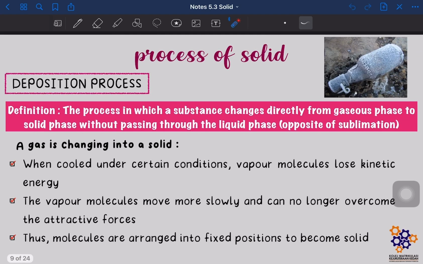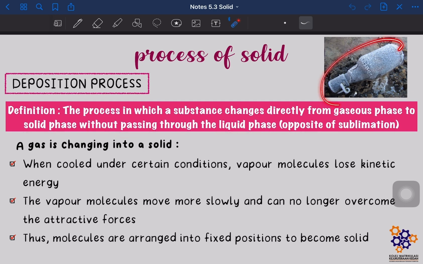Okay, and then last but not least, we have deposition process. So dia adalah lawan kepada sublimation. So kalau tadi sublimation daripada solid kepada gas, now kita punya deposition process daripada gas kepada solid phase. So deposition is the process in which a substance changes directly from the gaseous phase to solid phase without passing through the liquid phase. Okay, the opposite of sublimation.